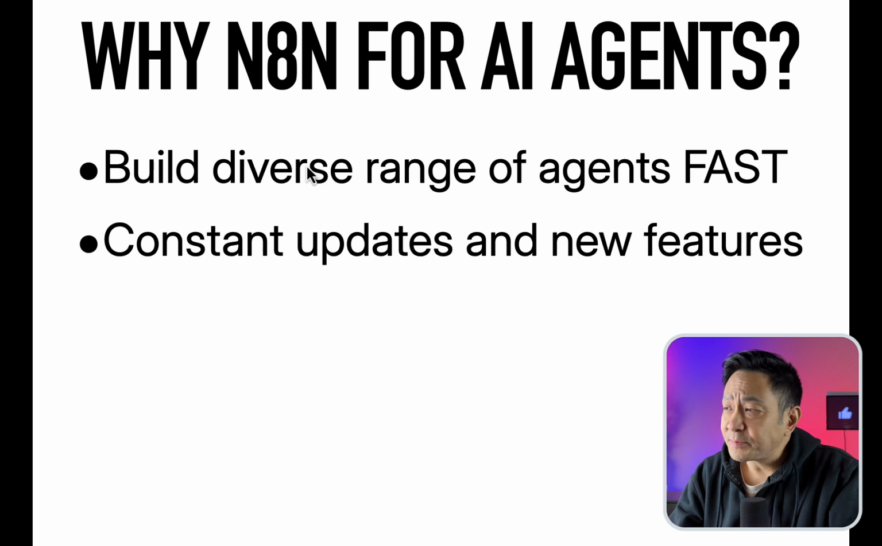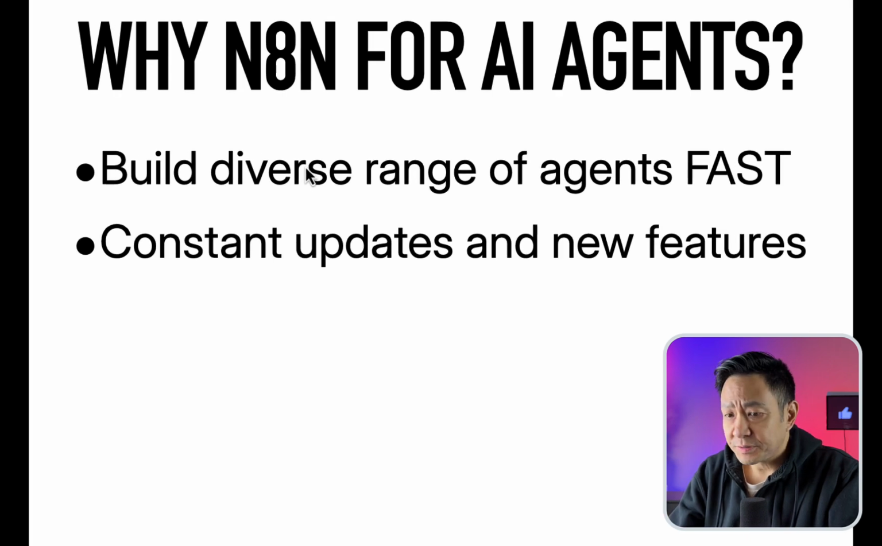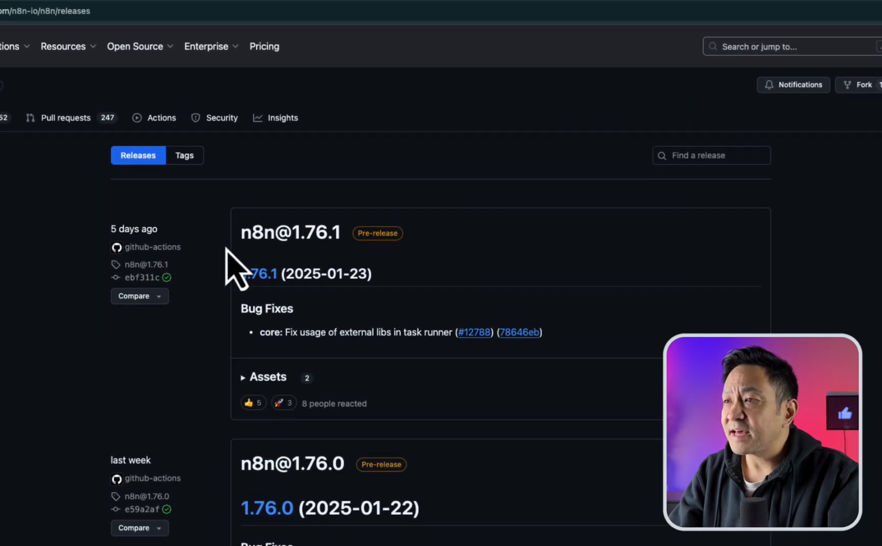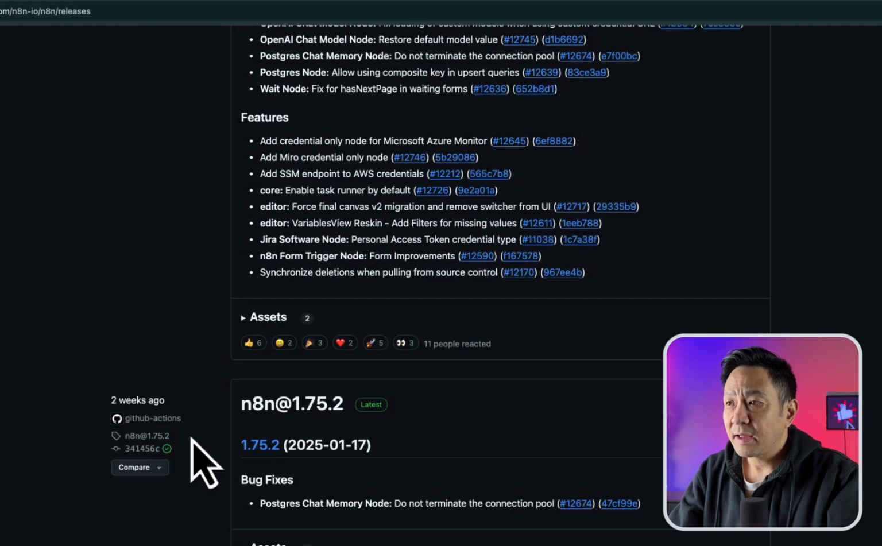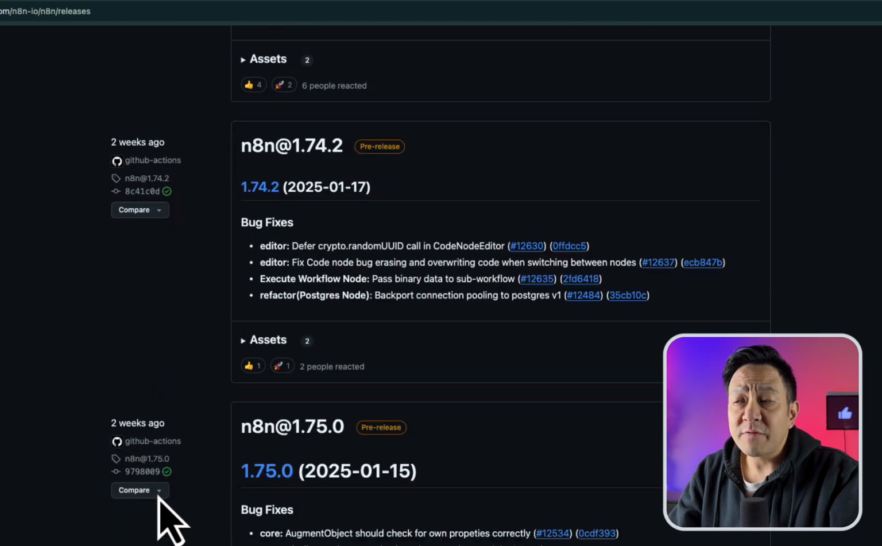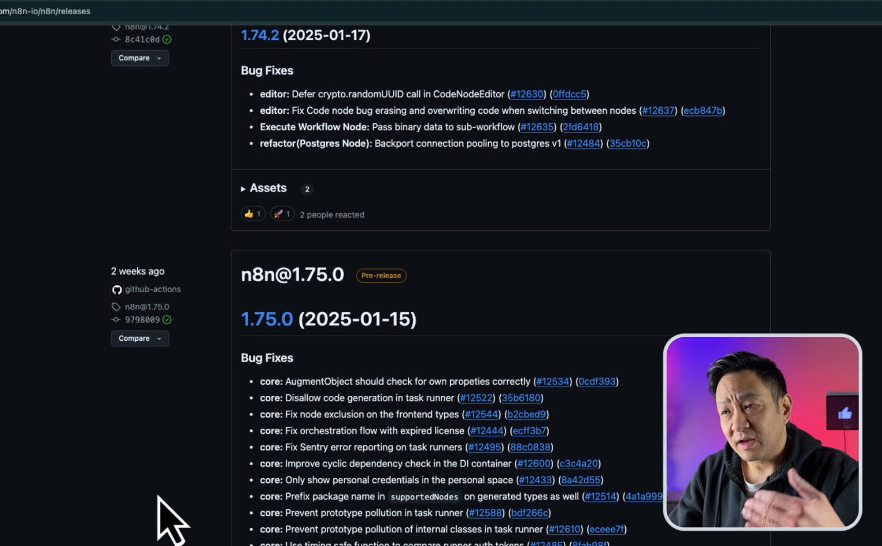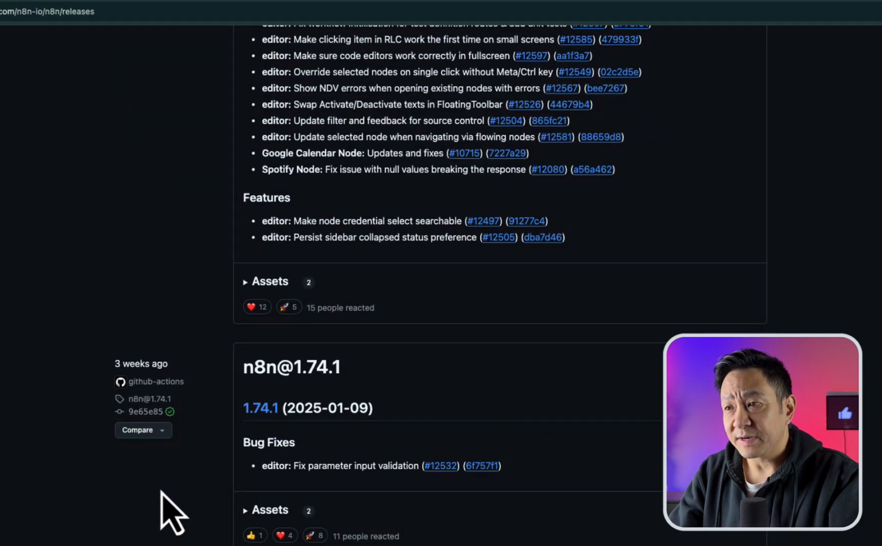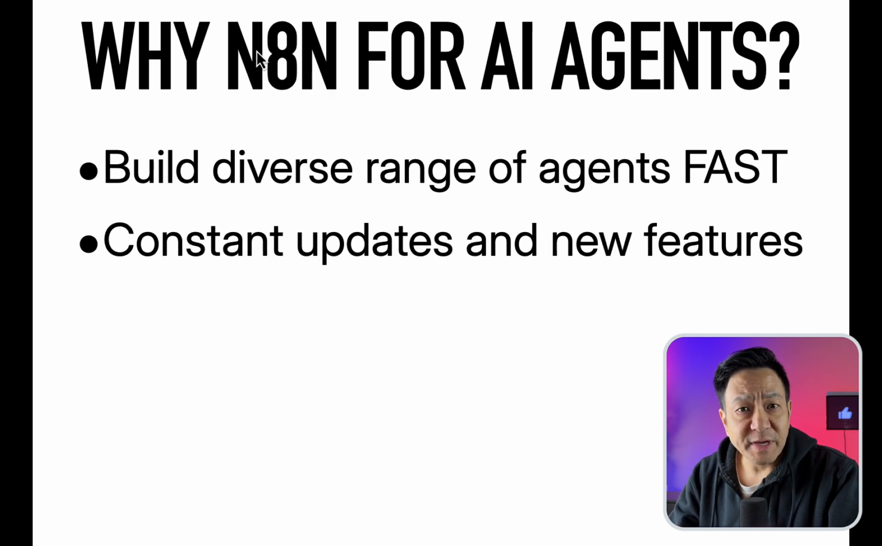It has constant updates, and they're always adding new features. If we look at their releases, you can see that this release is from 5 days ago, and then there's one from last week, and there's a whole bunch of bug fixes as well as features that are being added. So I find that they have at least one release a week, sometimes more, maybe 2 or 3 even. And n8n is really mature automation software.